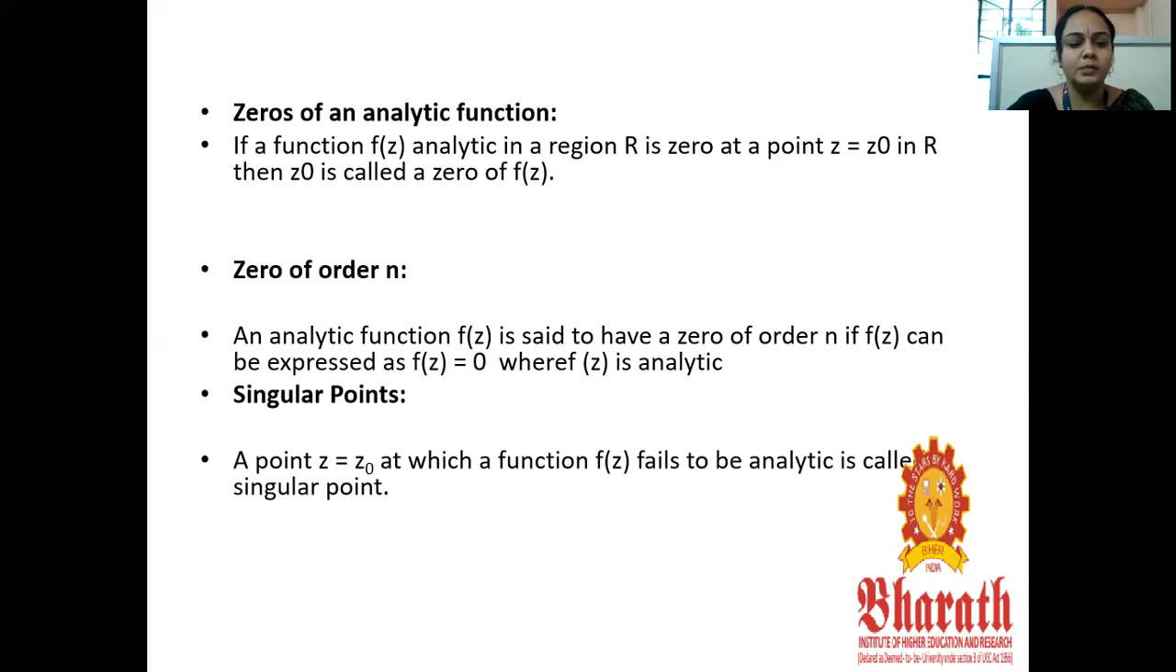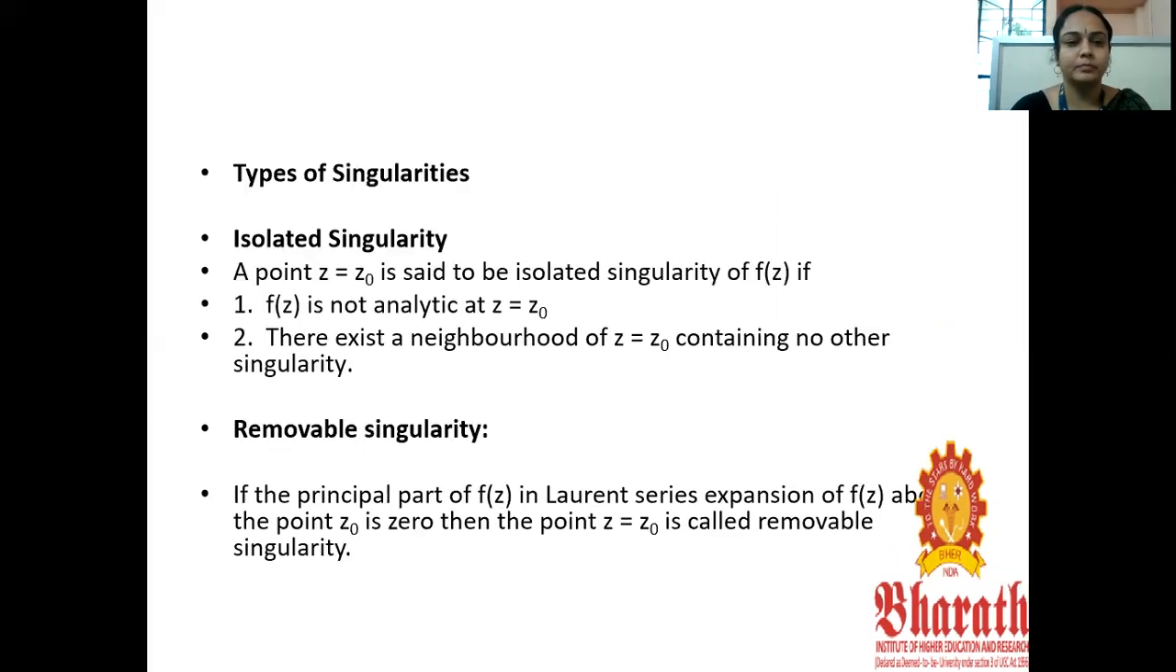Next, singular points. A point z equal to z naught at which the function f of z fails to be analytic is called a singular point. Types of singularities: isolated singularities and removable singularities. Isolated singularity means the function f of z is not analytic at z equal to z naught, but there exists some neighborhood of z equal to z naught in which there is no other singularity.